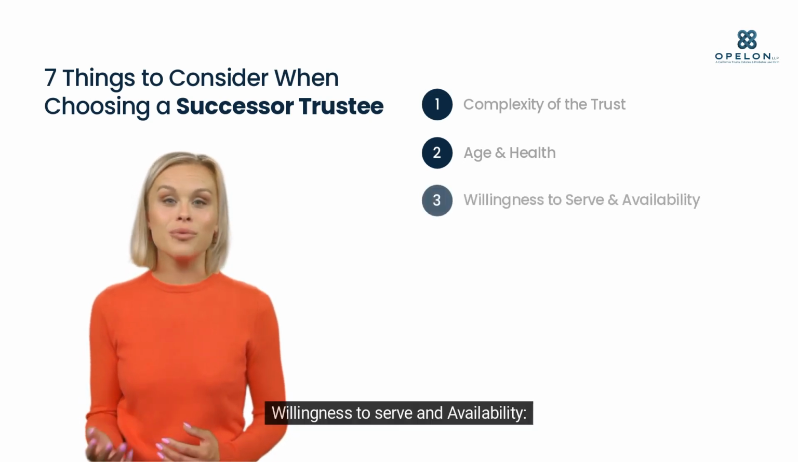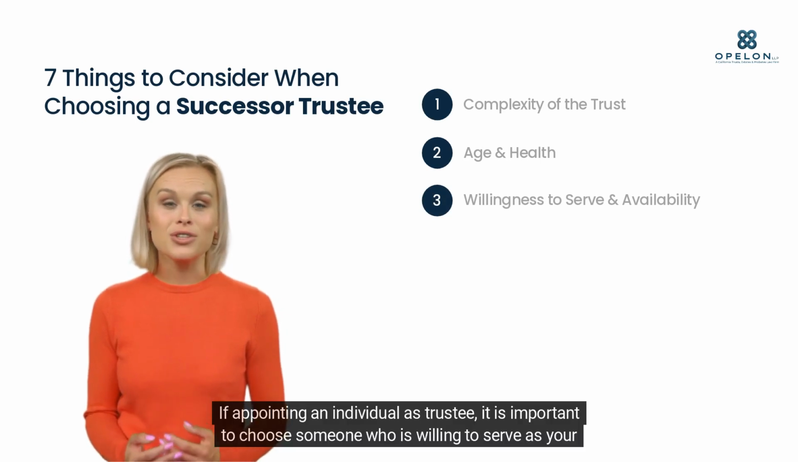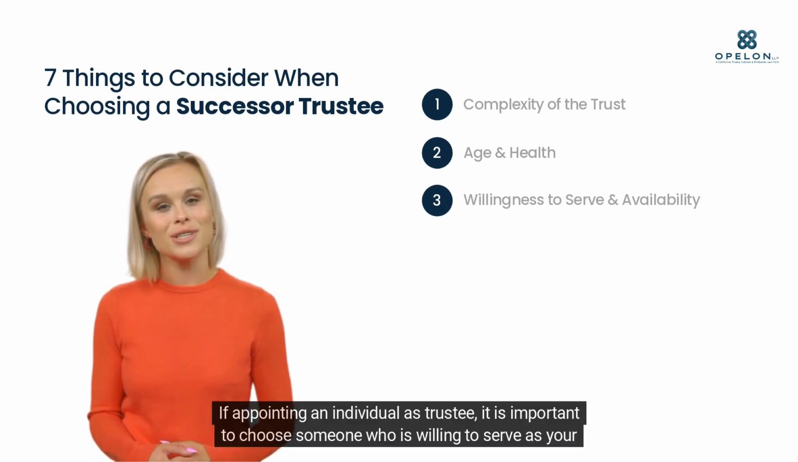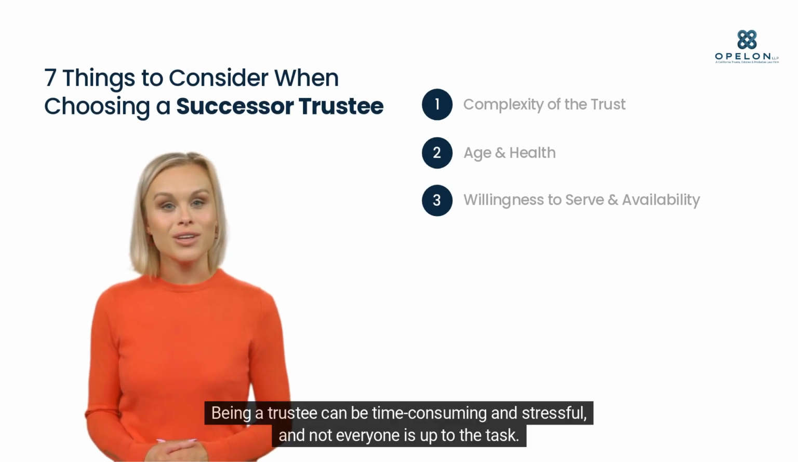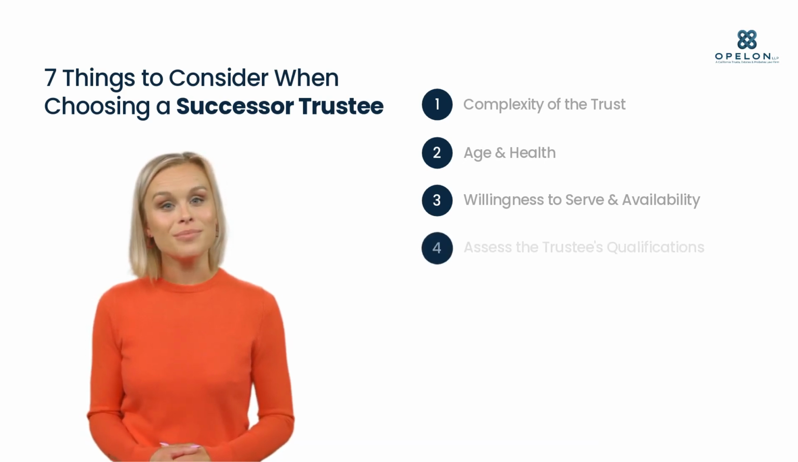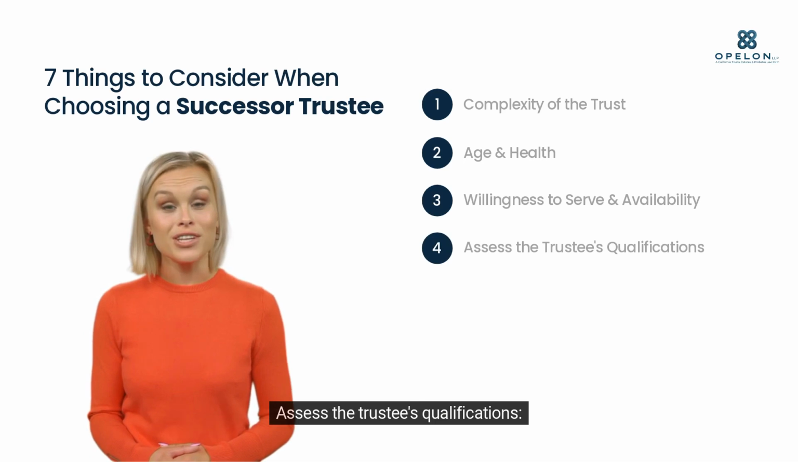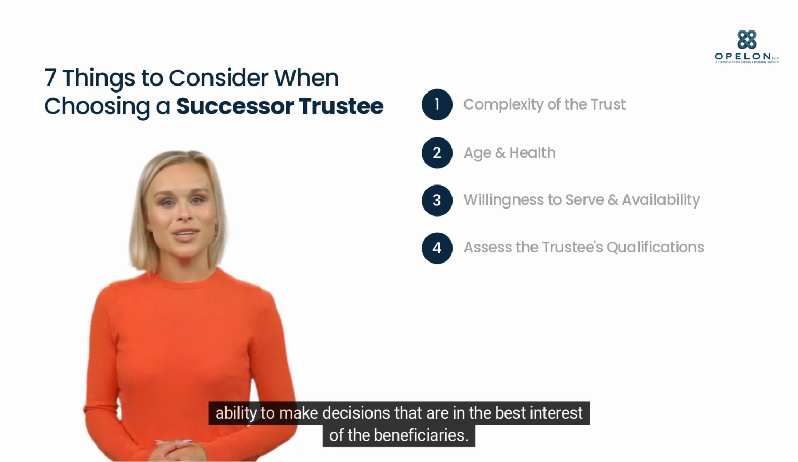3. Willingness to serve and availability. If appointing an individual as trustee, it is important to choose someone who is willing to serve as your successor trustee. Being a trustee can be time-consuming and stressful, and not everyone is up to the task. 4. Assess the trustee's qualifications. When choosing a trustee, you should consider their financial expertise, experience managing assets, and ability to make decisions that are in the best interest of the beneficiaries.